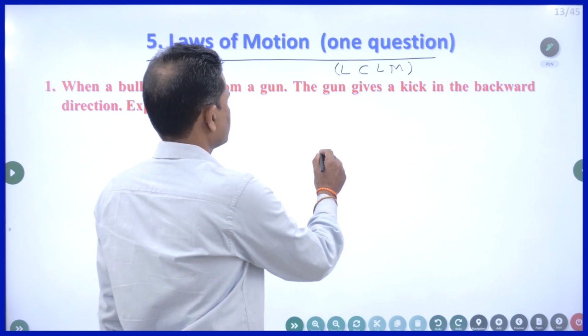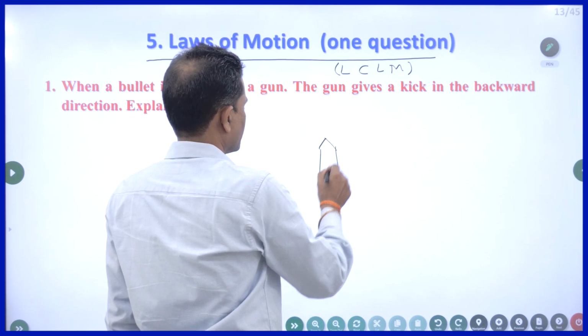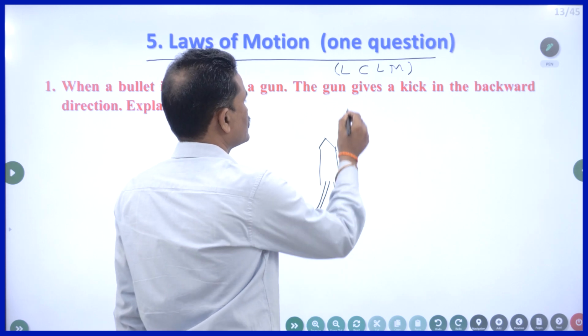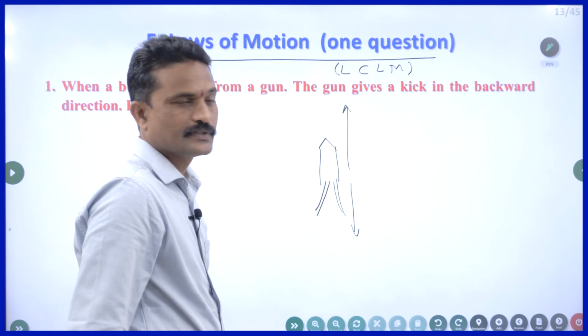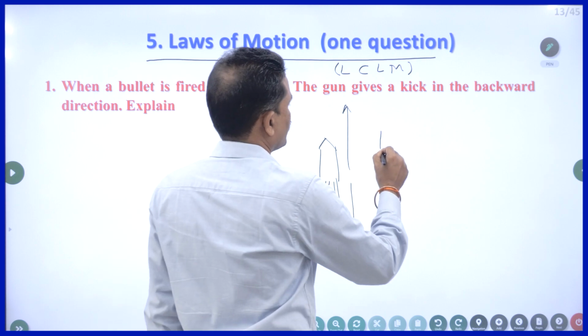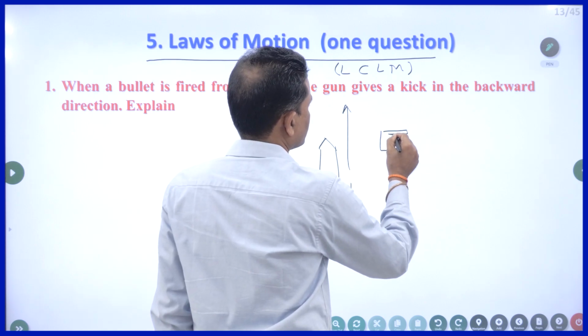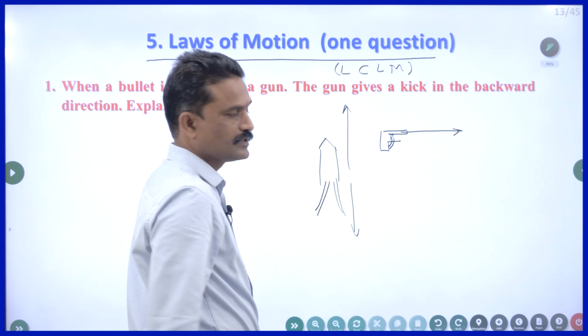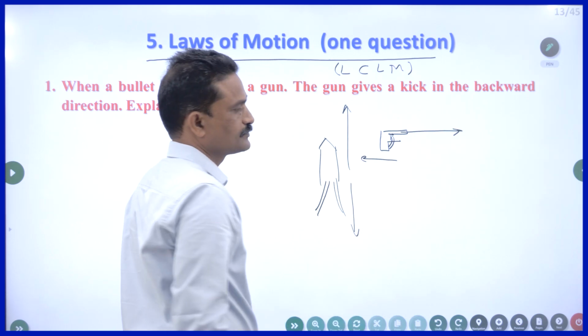Suppose you have a rocket. When the rocket is fired, gases go in this direction, and the rocket will go in the opposite direction. Instead of a rocket, I am having a pistol in my hand. When the bullet is fired, the gun recoils.